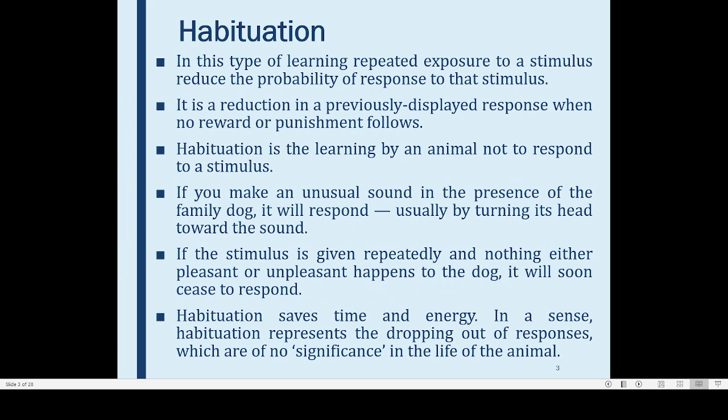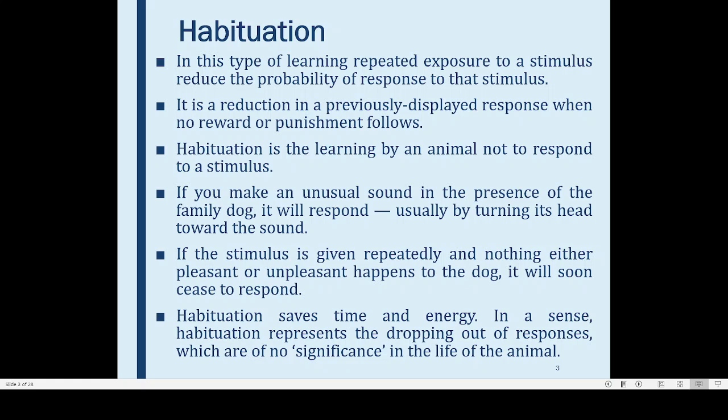Now we have different types of learning, and one type of learning is known by the name habituation. In case of habituation, sometimes when you enter a house, if there is a dog, it may be barking. The dog senses that some intruder has entered our house, so it is responding. But if you keep entering the house for 5 or 10 times, after a cycle of 10 or 15 times, the dog will not respond. That is a common observation.